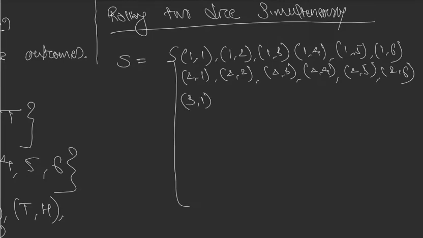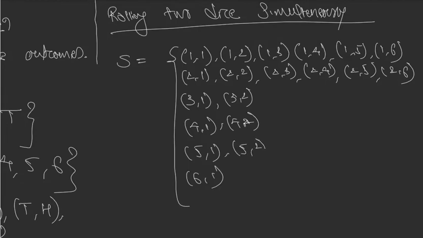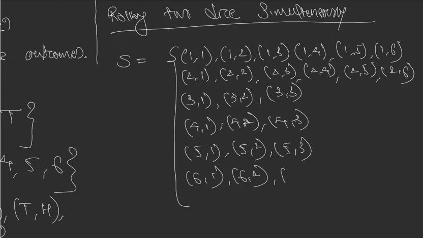3 1, 4 1. I'm just making it quick. 5 1, 6 1, 3 2, 4 2, 5 2, 6 2, 3 3, 4 3, 5 3, 6 3.